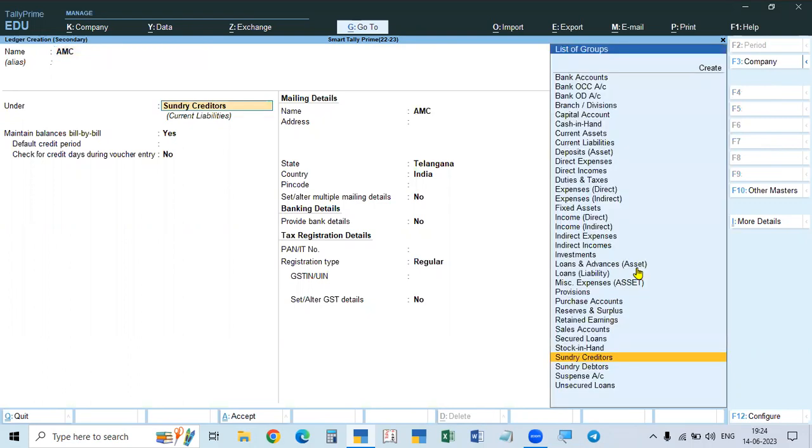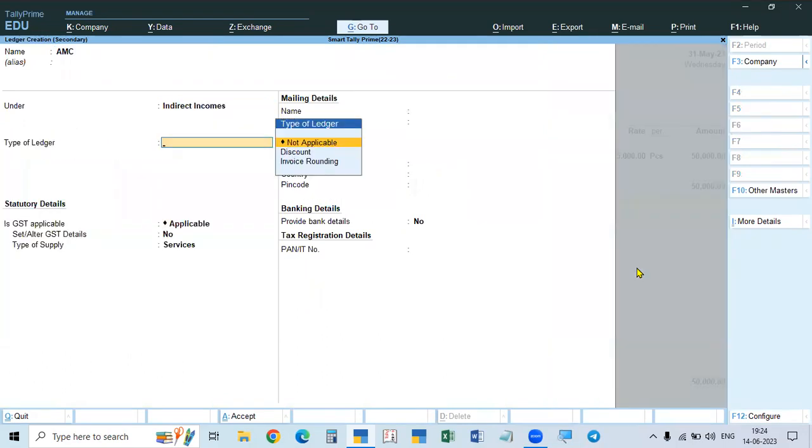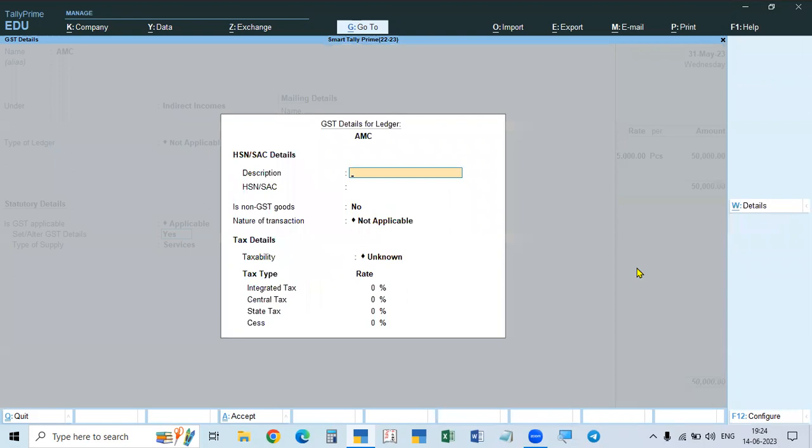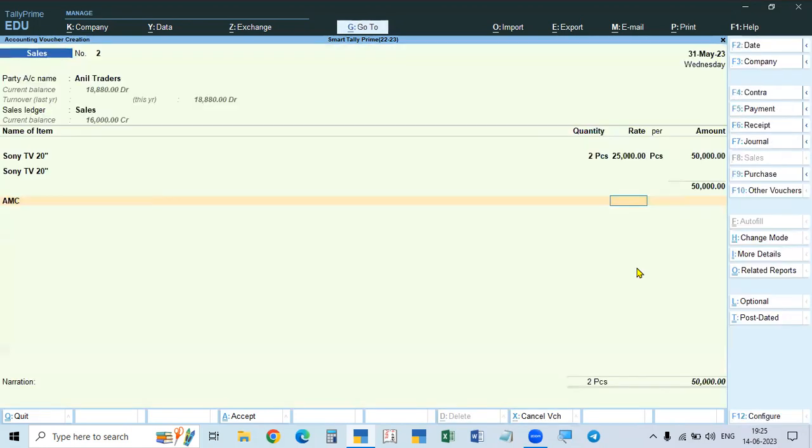AMC, annual maintenance contract: is that direct income or indirect income to us? It is indirect income we are collecting from them, and we are calculating tax on that invoice also. You will set the tax rate. The cars are goods, and this is service. After this, go down, select the service, and do the entry. The amount will be, for example, 5,000 rupees you are collecting for the 1 year maintenance contract.